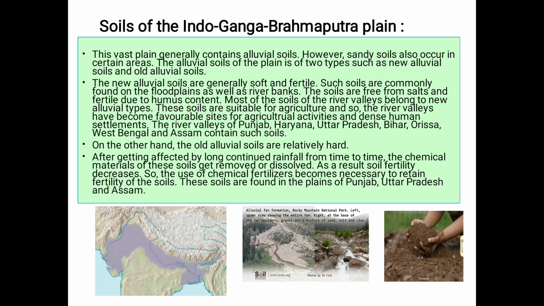So see, this is Pakistan, and then we have this Indus plain. Then here we have the Ganga plain, and this is the Brahmaputra plain.